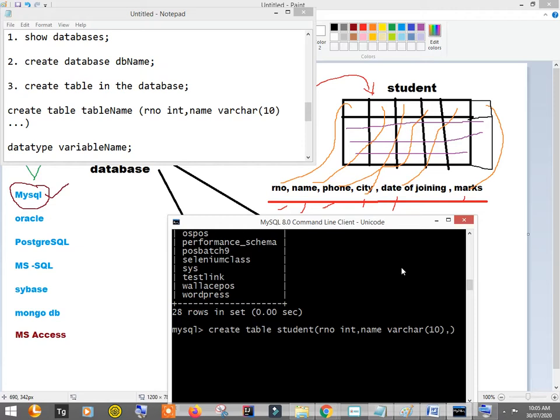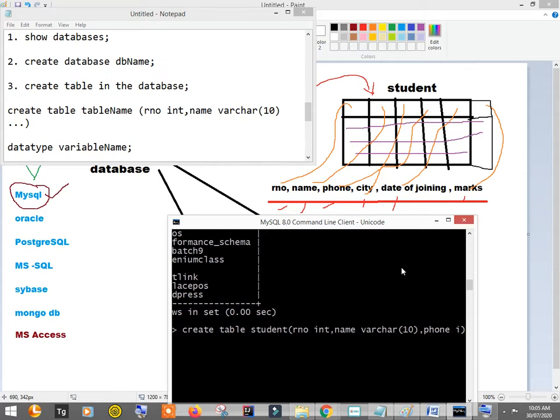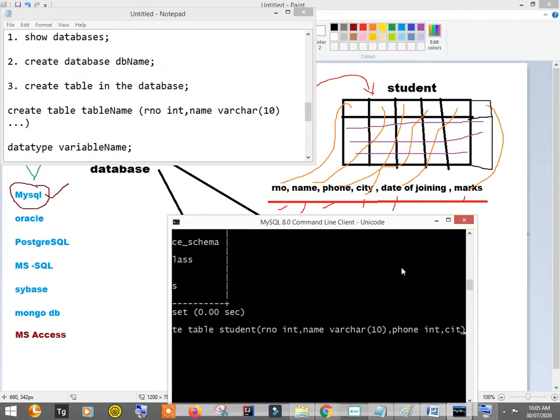Then the next column is phone number, let's say integer, or maybe I could take a long integer. Then city, varchar, and again I'm putting the size as 10.